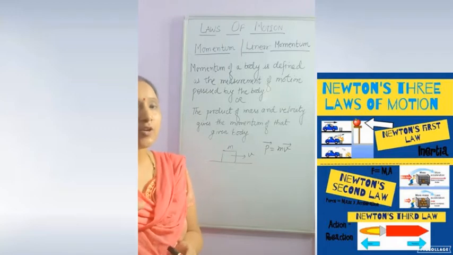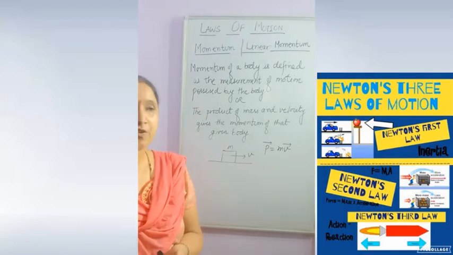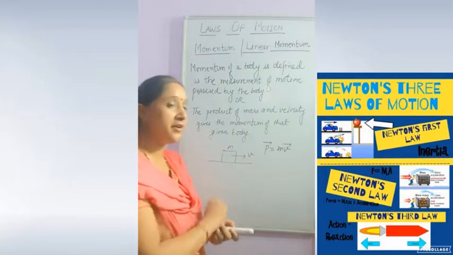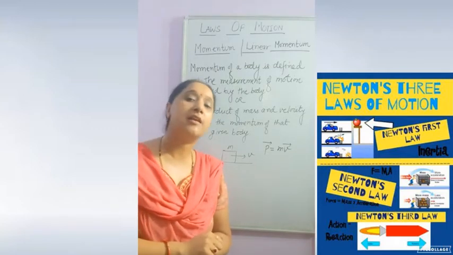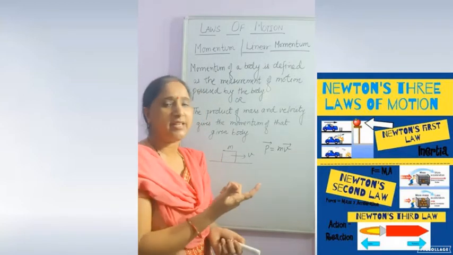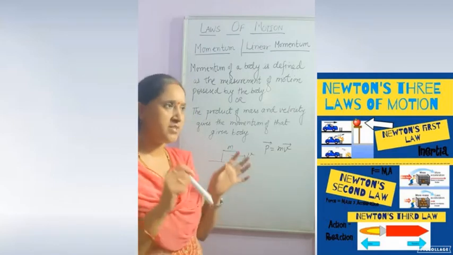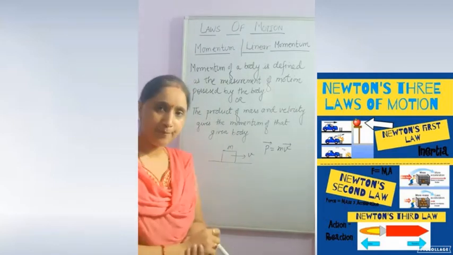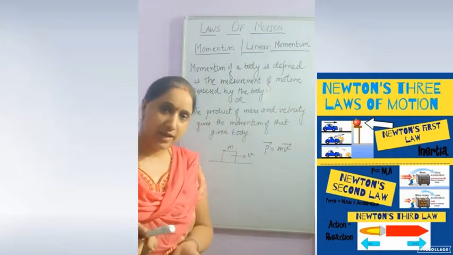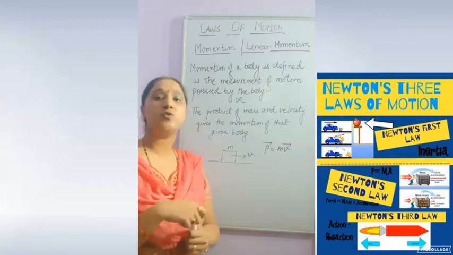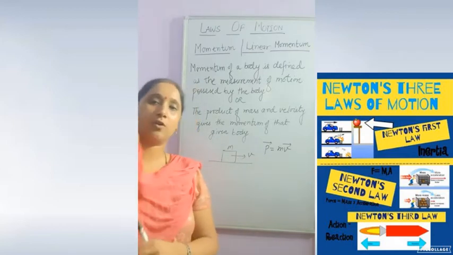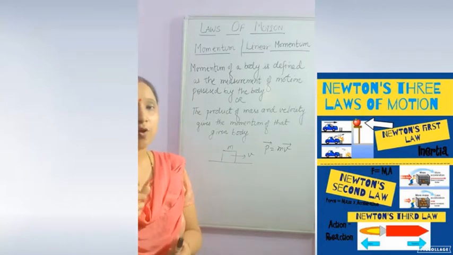What is the effect of motion of given object? We measure it by this physical quantity which is known as linear momentum. We also say the definition many times. If an object of mass m is moving with velocity v, then the product of mass into velocity of that particular object gives the value of the momentum.